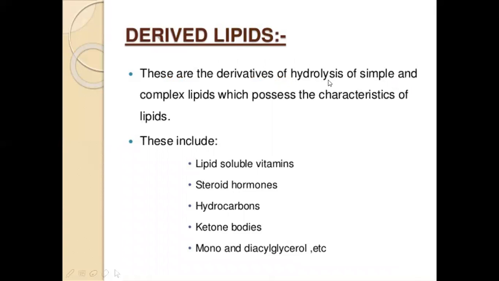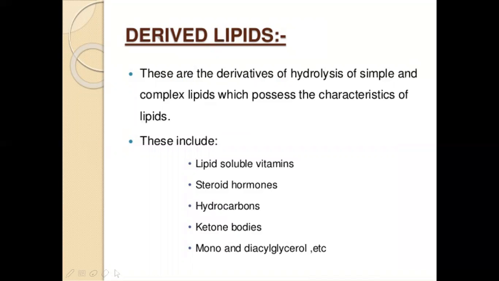Basically they form by hydrolysis. Hydrolysis means lysis, breaking, in the presence of water into simple or compound lipids. These include lipid soluble vitamins, steroid hormones, hydrocarbons, ketone bodies, mono and diacyl glycerol, etc. So these are the derived lipids formed by hydrolysis of simple or complex lipids.